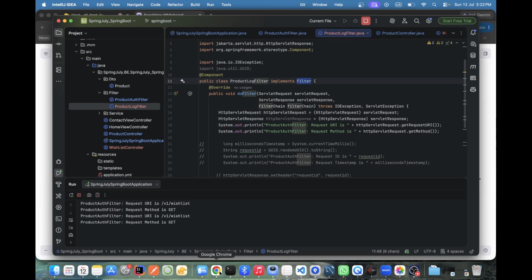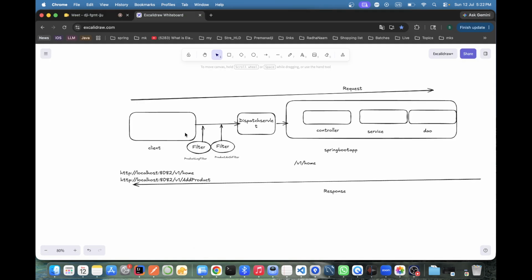So Spring knows that before dispatch, I have to go through the filter. But now a question: if there is only one filter, Spring will know that this has to go. But if there are multiple filters, how will Spring know which filter has to trigger first?